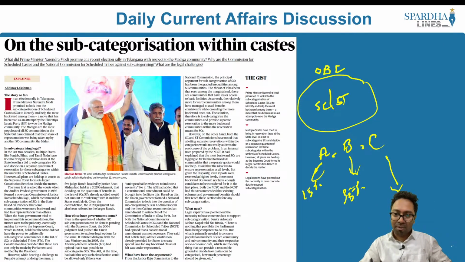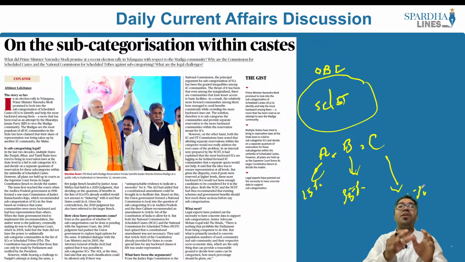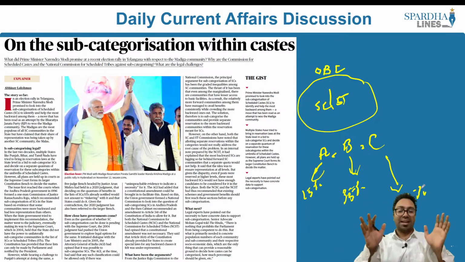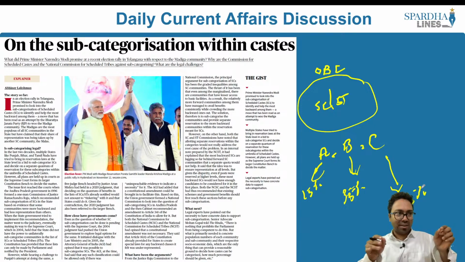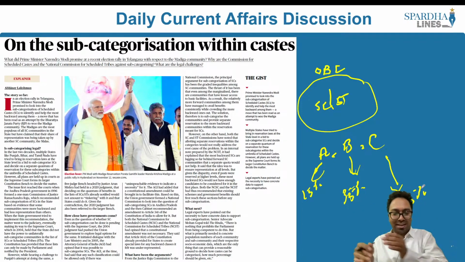I'm going to say that 50% will be reserved for that caste within the scheduled caste category, which is what is called sub-categorization. So in sub-categorization, we enable a certain percentage of reservation on the basis of the caste that they belong to, which is called sub-categorization.